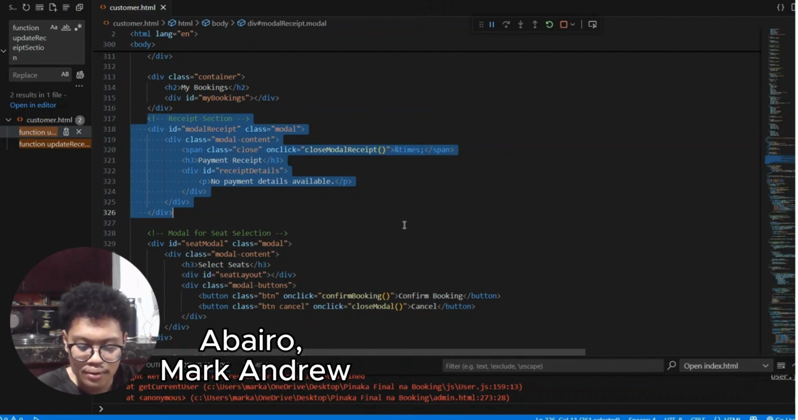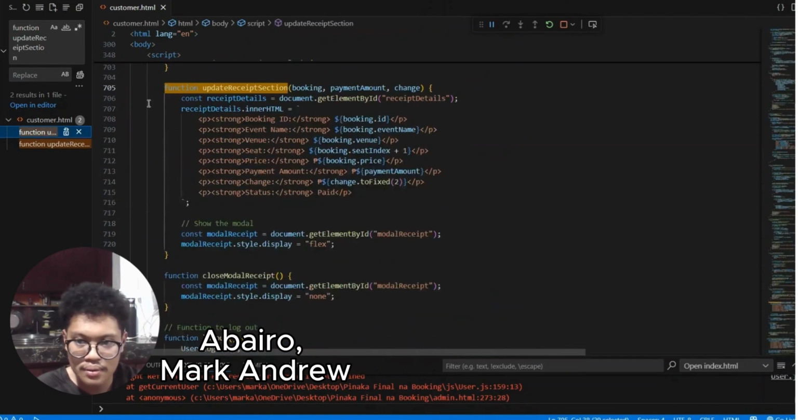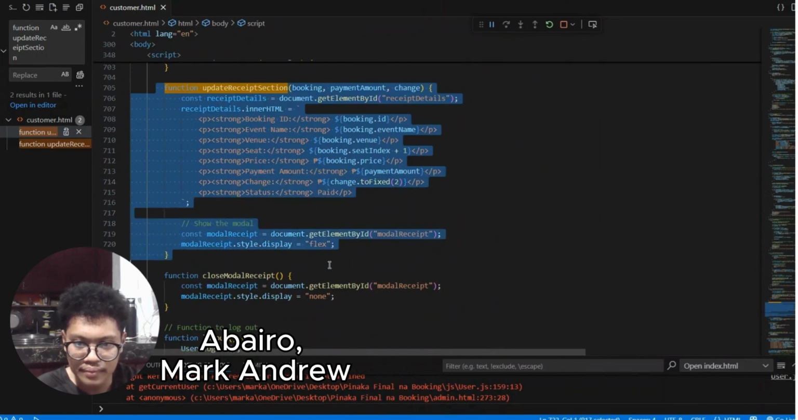Now let's talk about the function that updates the receipt after successfully booking. Here is the code. So this function takes the booking information and payment details, then dynamically updates the receipt section with these details.